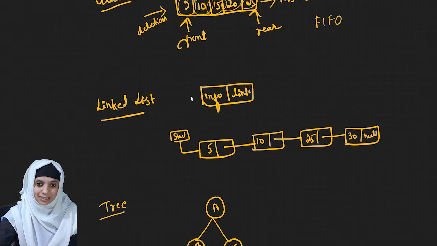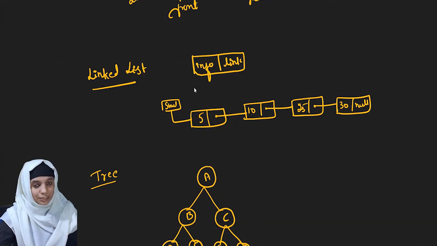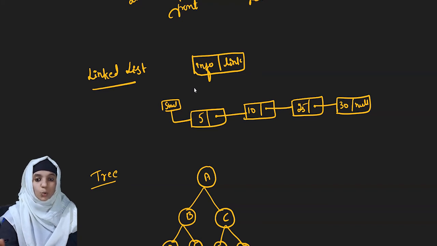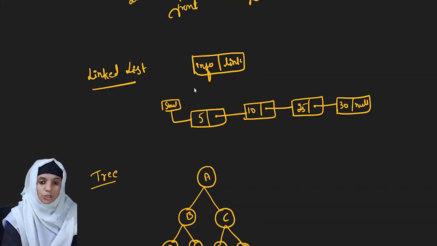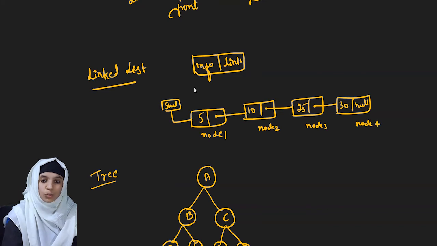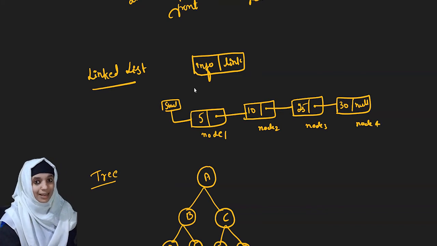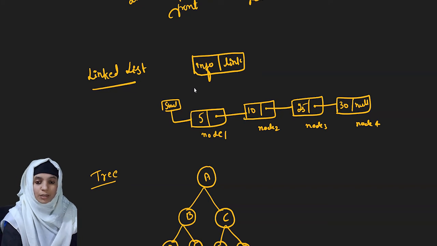Now let's see what is a linked list. A linked list is another linear data structure in which the elements will be stored in a sequential manner. A linked list consists of a collection of nodes. So this is node 1, node 2, node 3 and node 4. Each node will have an information part as well as a link part. Here you have two parts: the first part stores the information like 5, 10, etc., and the link part will be holding the address of the next node.